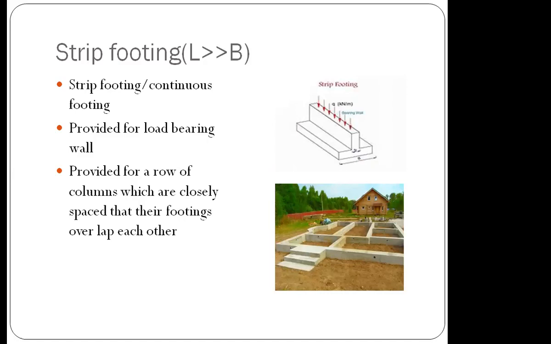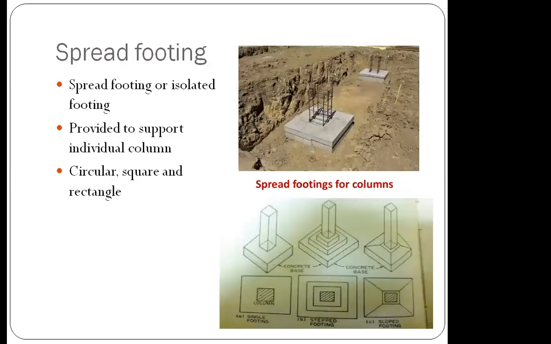Then strip footing is provided. Spread footing is also called isolated footing. As the name suggests, isolated, it can support only one column. That type of footing is called spread footing.